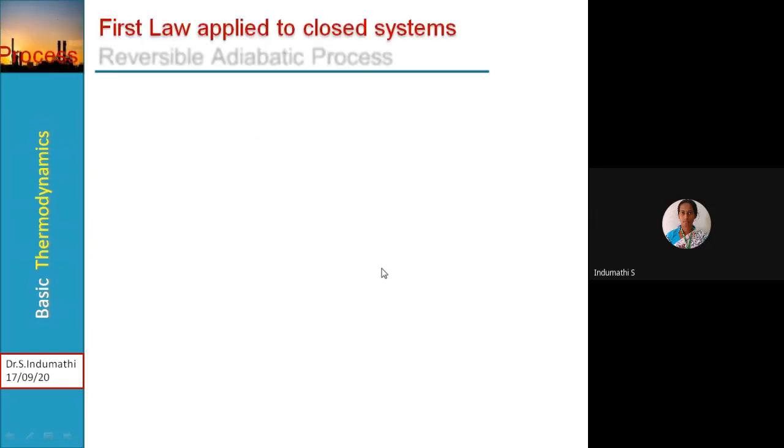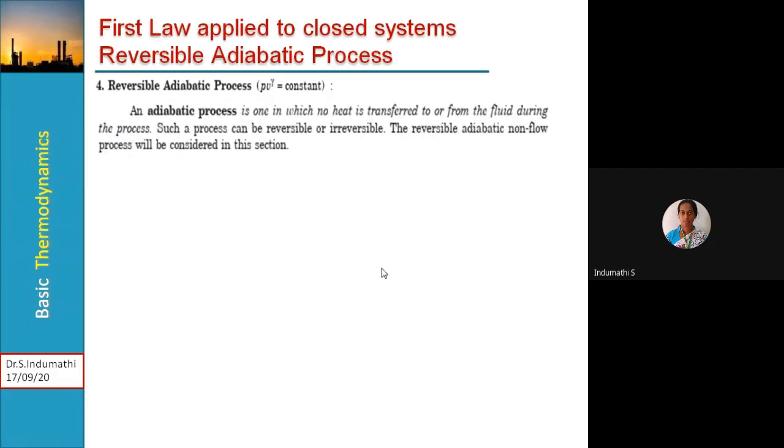Okay, then the first law applied to closed systems, reversible adiabatic process. Okay, a reversible adiabatic process can be expressed as PV to the power gamma is equal to constant. So an adiabatic process is one in which no heat is transferred to or from the fluid during the process. Okay, such a process can be reversible or irreversible. So here we are considering the reversible adiabatic non-flow process.